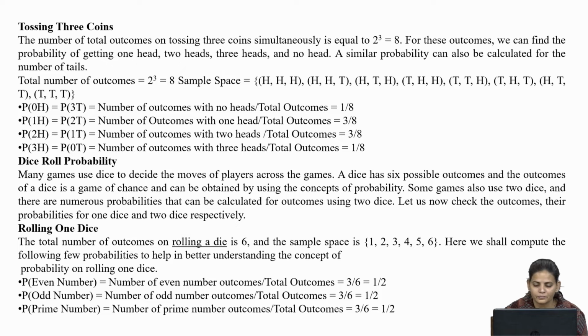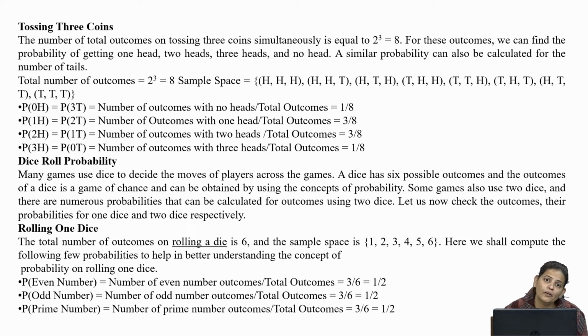And then probability of having 1 head and 2 tails: the number of outcomes with 1 head and 2 tails. You can see in the sample space we have 3 outcomes having 1 head and 2 tails, right? Like you can see the 5th one, 6th one and 7th one. So probability will be 3 divided by 8.